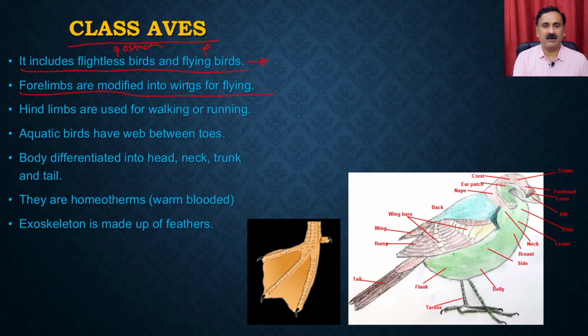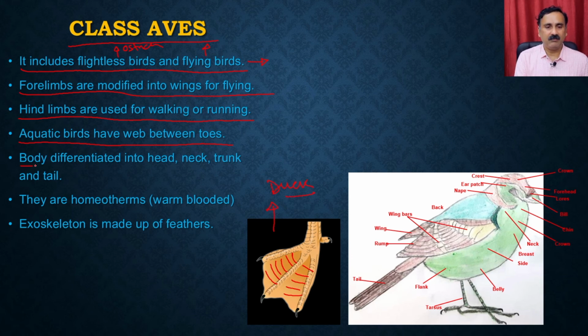Forelimbs are modified into wings for flying. Hind limbs are used for walking or running. Aquatic birds have web-like toes. So this is what you see here, right? Aquatic birds have the web-like structure, the web-like membrane. This is present in the duck, right?